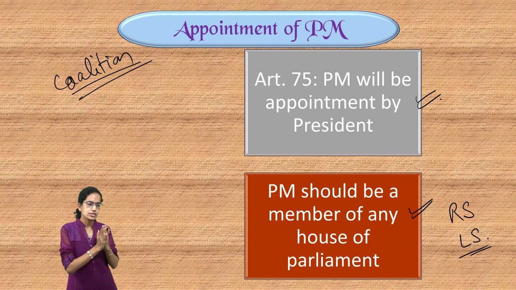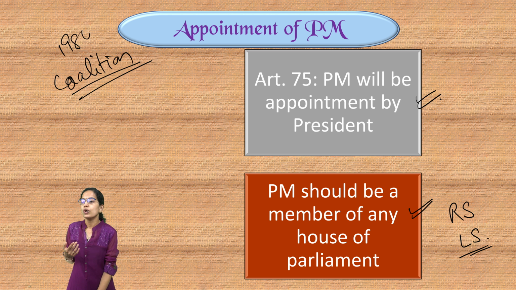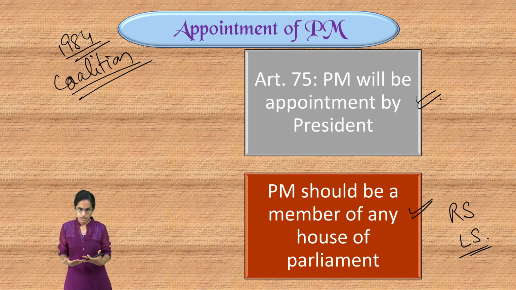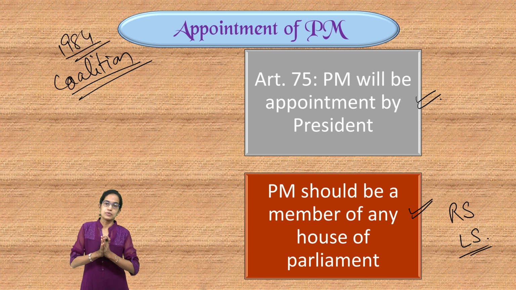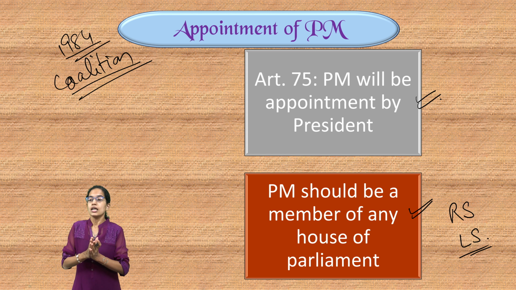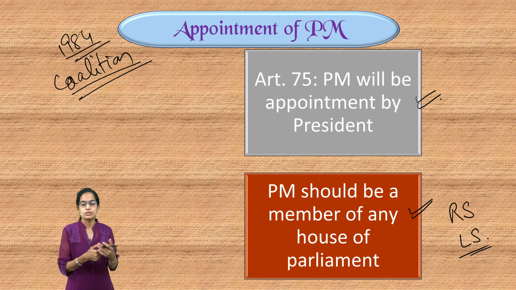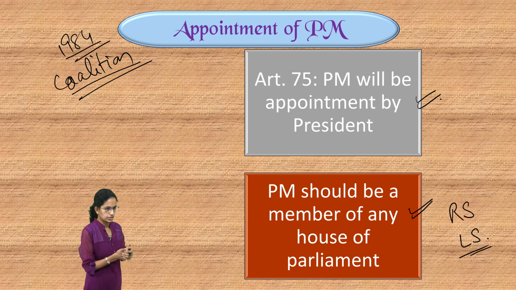There have been situations where vacancy has been created. For example, in 1984, Indira Gandhi's assassination, this was the time when the vacancy for the Prime Minister was created. However, during that time, the then President Gyani Zail Singh made Rajiv Gandhi the Prime Minister, and then Rajiv Gandhi had to prove the majority, had to prove his presence within the period of 6 months.